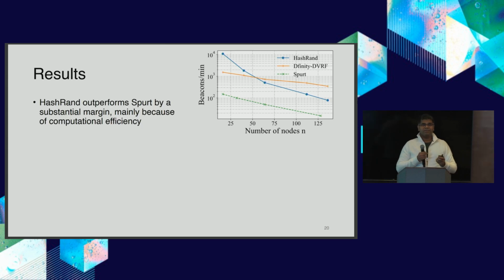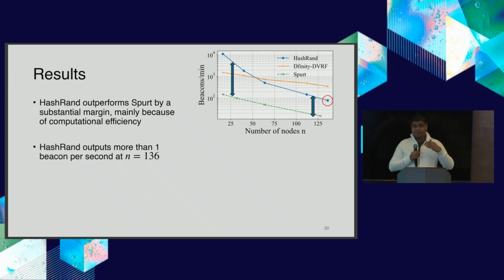For example, this HashRand, which only uses hash functions, was able to provide a substantial margin over PERT, which is a state-of-the-art known random beacon protocol when we work in a non-synchronous setting. And there's a significant difference that we observe even when the number of nodes continues to grow. Another thing that we observe is that we can make this protocol work for really large values of n. This is done more in a simplified setting, but the protocol can continue to work for really large values of n as well.